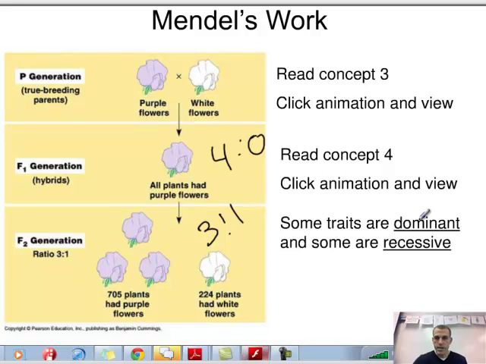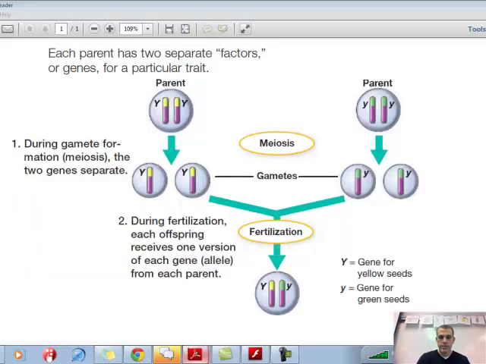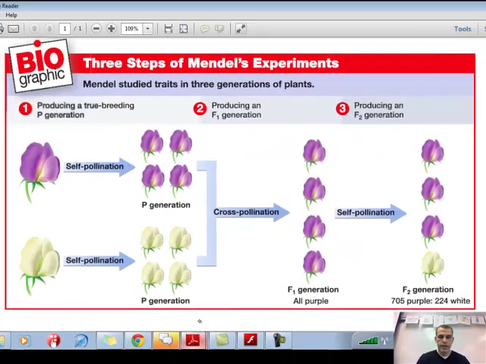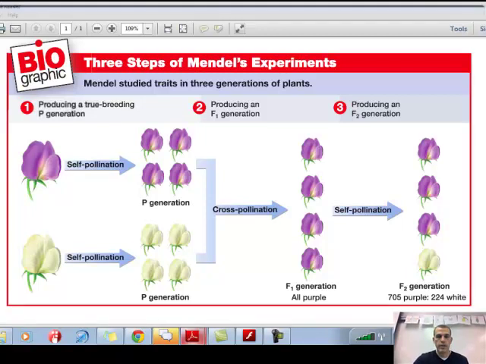What I'd like to do is jump into one of our sheets. Let's do that real quick. You can flip to page 59 in your packet. We're going to take a look at this diagram real quick. This is Mendel's famous experiment looking at the purple and white flowers.